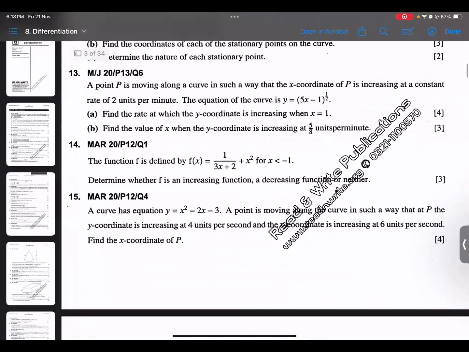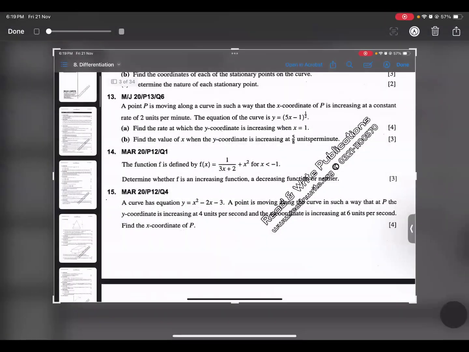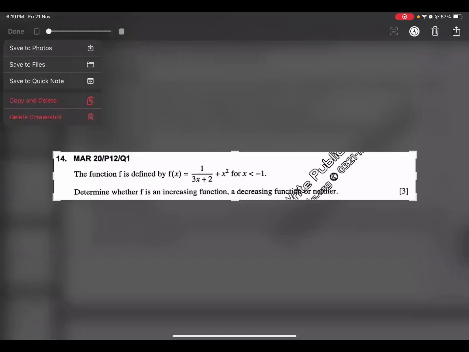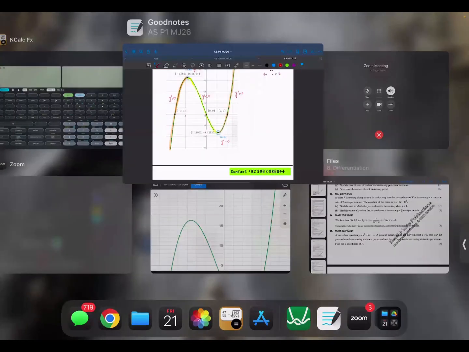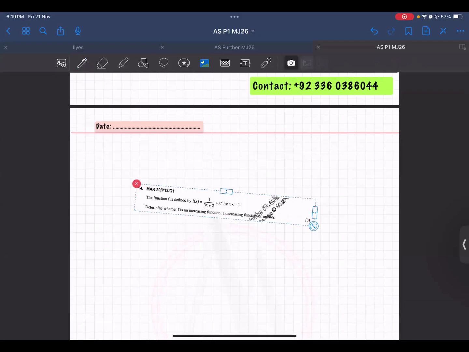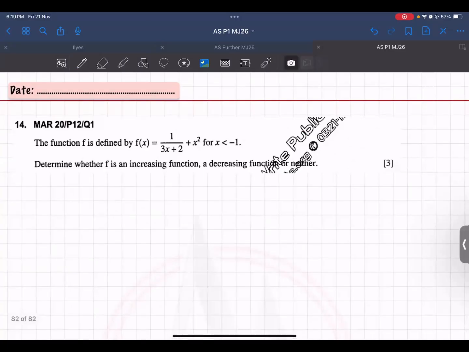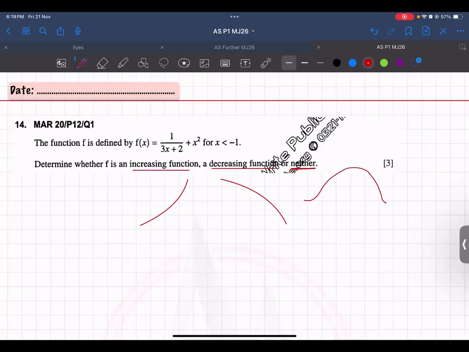Okay, look, determine whether this function is increasing, decreasing, or neither. Neither means that it is both. It is decreasing and increasing both. If they're telling you that it is an increasing function, this means it is always going up. If they ask if it is a decreasing function, it means it is always going down. If it is neither, it is going like this, turning. It is increasing and decreasing both. So this is what we have to find.